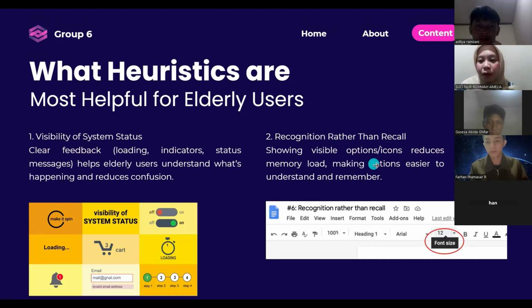especially for users who may not be familiar with digital interfaces. The second heuristic is recognition rather than recall. This means users should not be forced to remember information from one screen to another. Instead, options should be visible and easily recognized. For elderly users, this is especially helpful. For instance, showing font size options directly in the toolbar makes it easier for them to find any feature without having to search or memorize them.